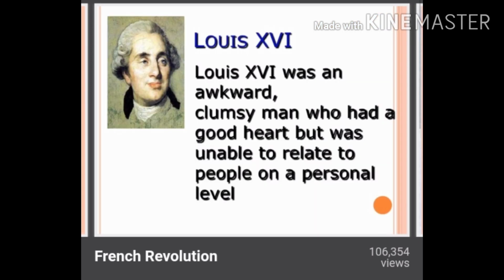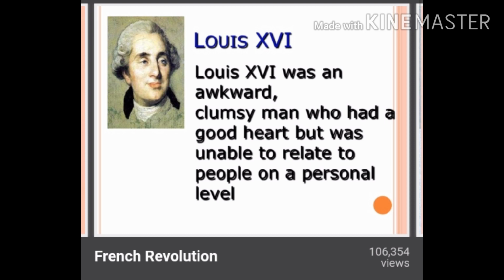So let's talk about Louis XVI. Louis XVI was an awkward, clumsy man who had a good heart but was unable to relate to people on a personal level. So he was the king of France, named Louis XVI. Okay, and he faced many crises during his tenure.